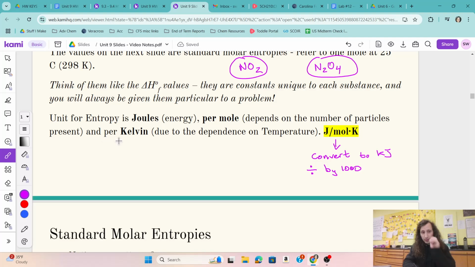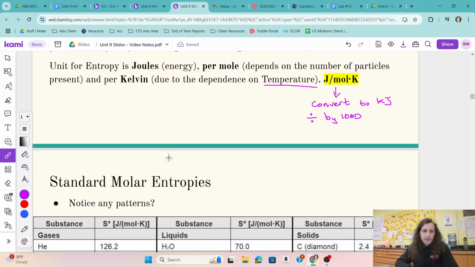Now, you might be wondering, what does the per Kelvin mean? It means the effective entropy in a system, talking about its total thermodynamic favorability, which again we'll get to, is dependent on temperature a little bit, right? So if I have higher temperature, I'm going to have something more disordered. If I have lower temperature, it's going to be more ordered, despite whatever the individual entropy of that molecule may or may not be, right? Temperature is going to play a role. So that's why we have this per Kelvin put into entropy.